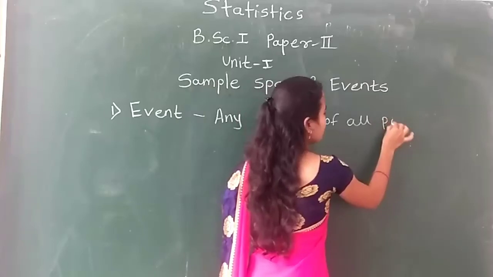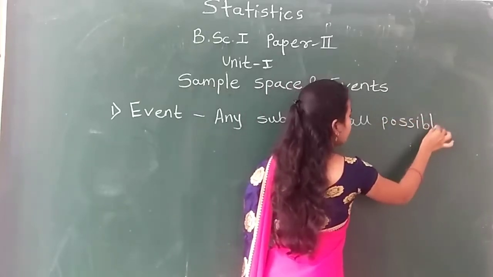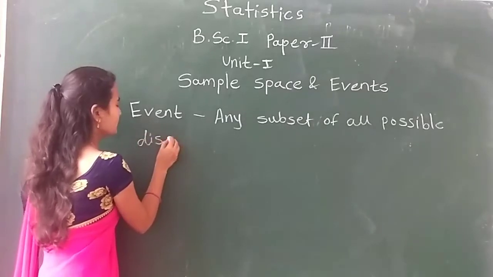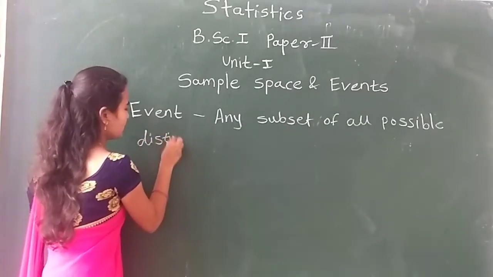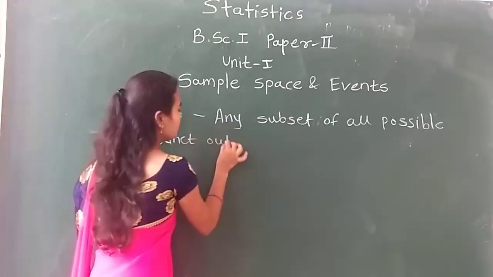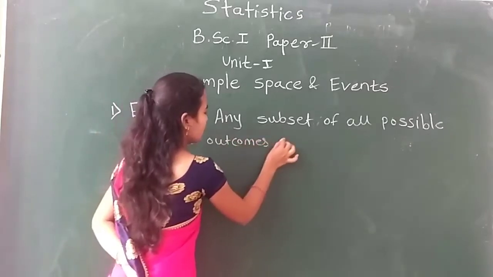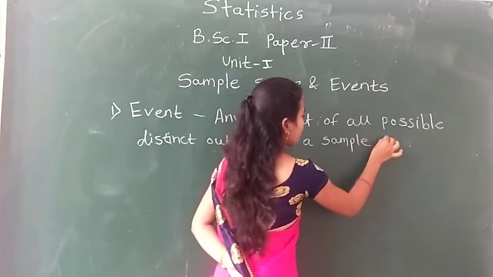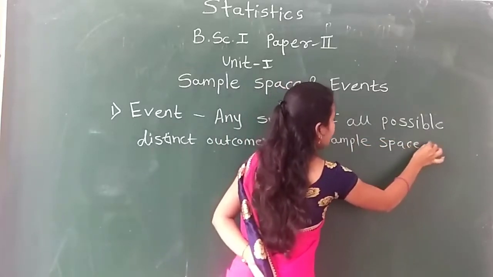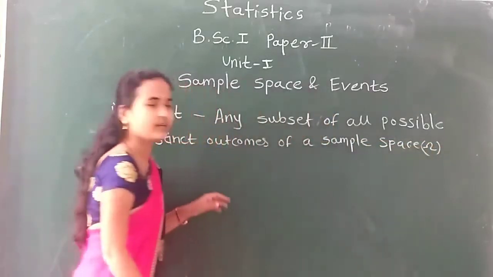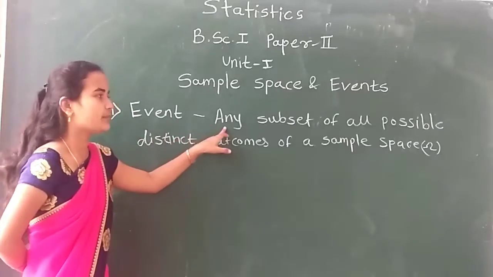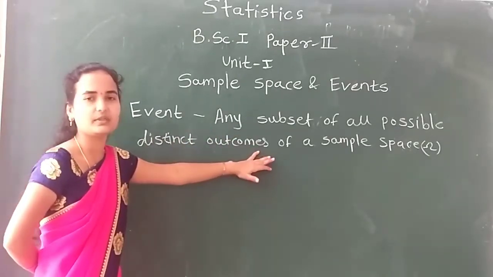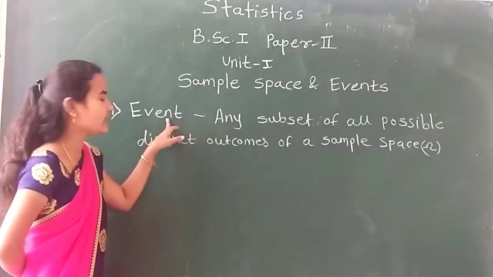all possible distinct outcomes of a sample space omega. We can already see this. What is the definition for event? Any subset of all possible distinct outcomes of a sample space omega is called an event.